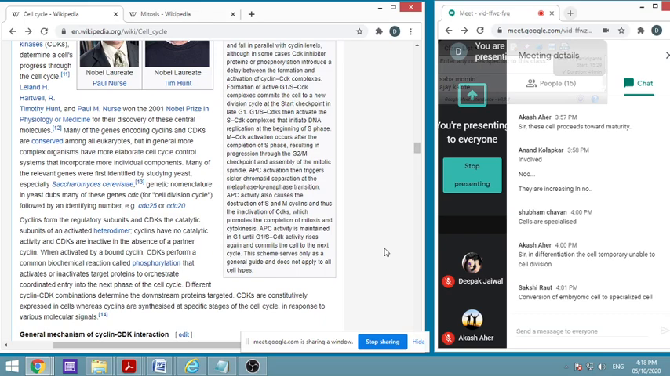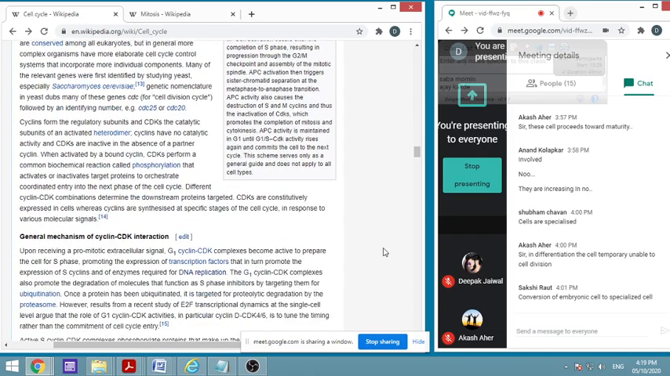There are various activities, and these are forming the regulatory subunits. Cyclins are the regulatory subunits, and the cyclin dependent kinases are the catalytic subunits of the activated heterodimer of these cyclins. The cyclin has no catalytic activity, and the cyclin dependent kinases are also inactive in the absence of the partner cyclin.